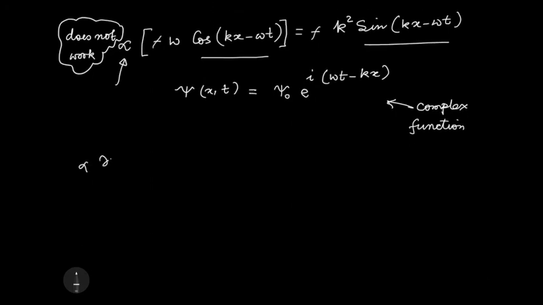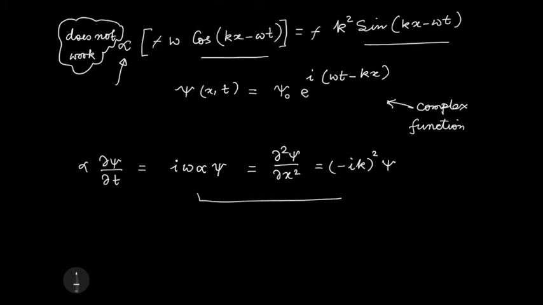So alpha del psi del t will be, I get i omega outside, and del psi del t will give me i omega times psi back. So this is i omega psi, and this equals del 2 psi del x2, if that is my equation. Then what do I get? Two derivatives with respect to x will give me minus ik squared times psi.